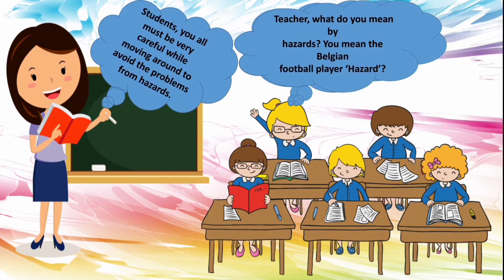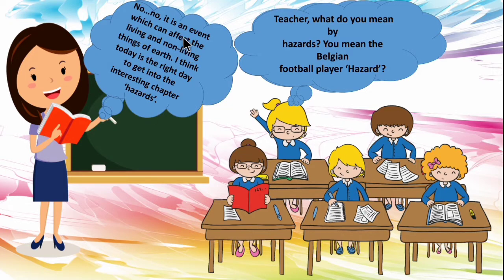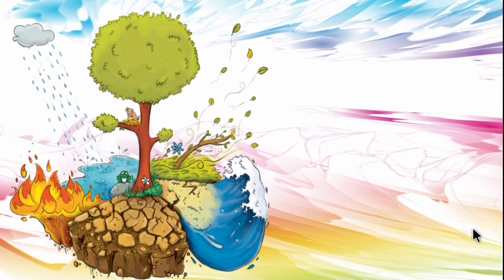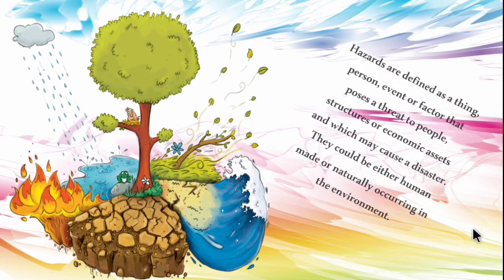Then one student asked, what do you mean by hazards? You mean the Belgian football player Hazard? Then the teacher said, no, it is an event which can affect the living and non-living things on earth. I think today is the right day to get into the interesting chapter, Hazards. So now let's see the definition for hazard.